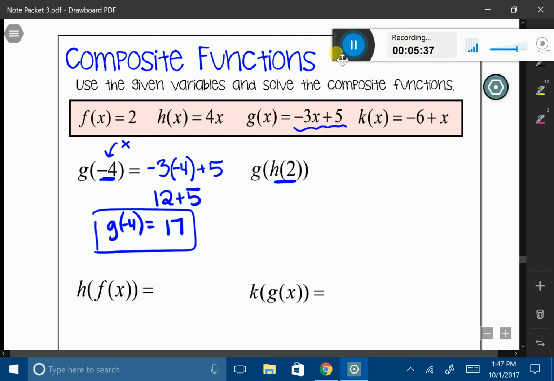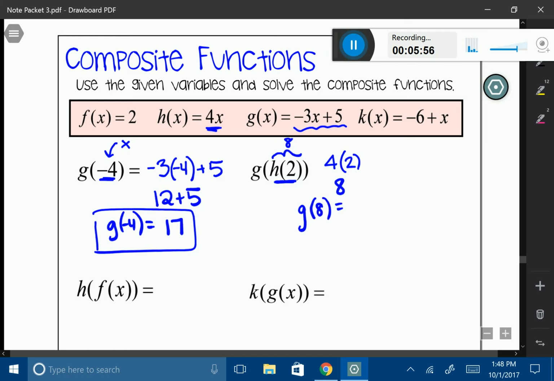So if I were to say h of 2, that would be 4 times 2, right up here. And that would give me 8. So in here, this area here, I have 8. So really what I want to know is, what is g of 8 now?